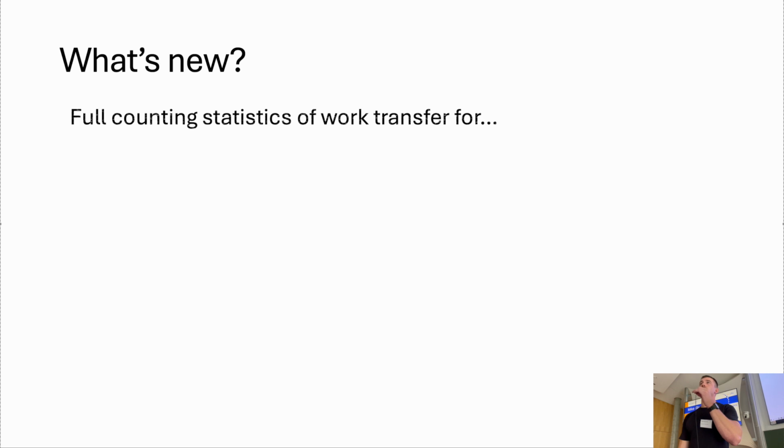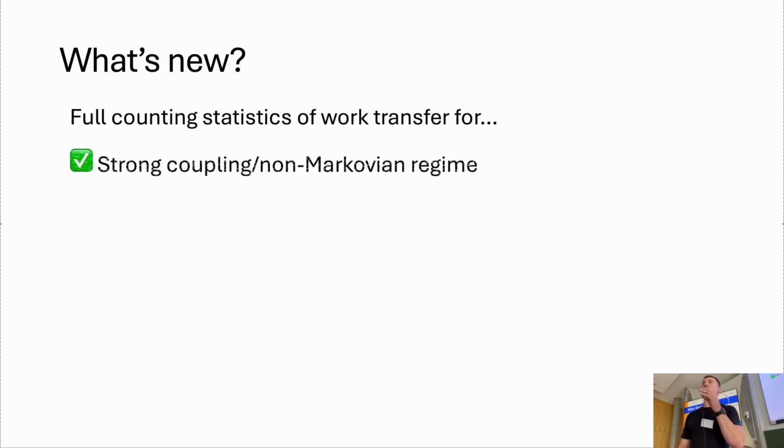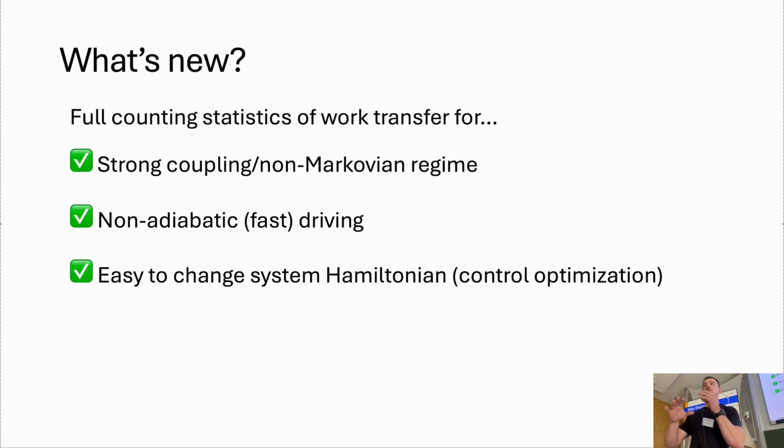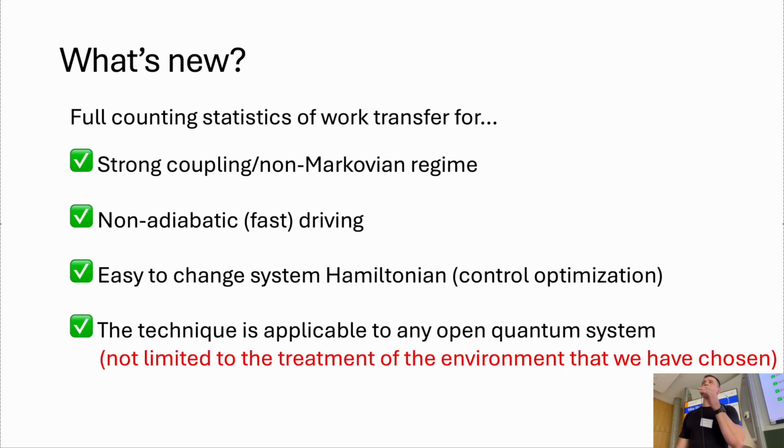Right, so what's new in any of this work? You can now get full counting statistics for work transfer for open systems which are strongly coupled to non-Markovian environments, so that's nice. You can have non-adiabatic or very fast driving. I think that's also quite nice. It's very easy to change the system Hamiltonian, which if you're interested in controlling an open quantum system, I think that's probably quite important to do. You can change your system Hamiltonian slightly and look at what that does to the full distribution of work transfer. And then finally, I mentioned this earlier, but this technique is applicable to any open quantum system. You're not limited to this matrix product operator form of simulating the bath that we showed.